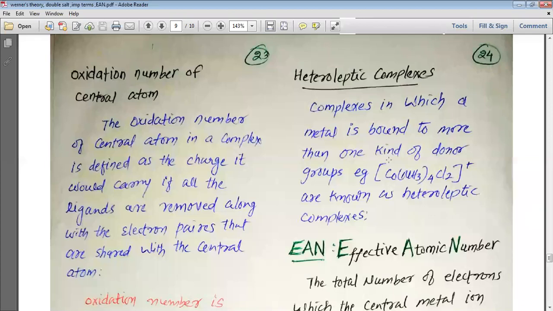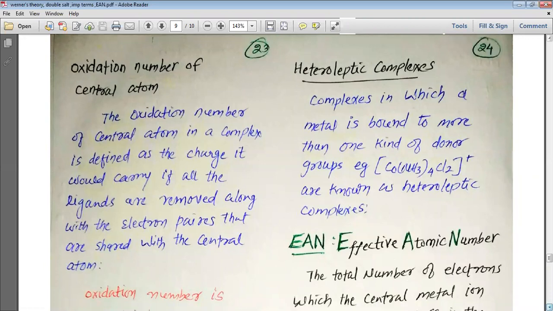Okay, then let's move forward, my dear students. Now we are going to study the oxidation number of the central atom. The oxidation number of the central atom in a complex is defined as the charge it would carry if all the ligands are removed along with the electron pairs that are shared with the central atom.